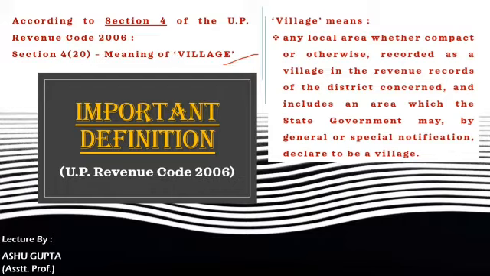On behalf of that section or that code, village means any local area, whether compact or otherwise, recorded as a village in the revenue records of the district concerned, and includes an area which the state government may by general or special notification declare to be a village.